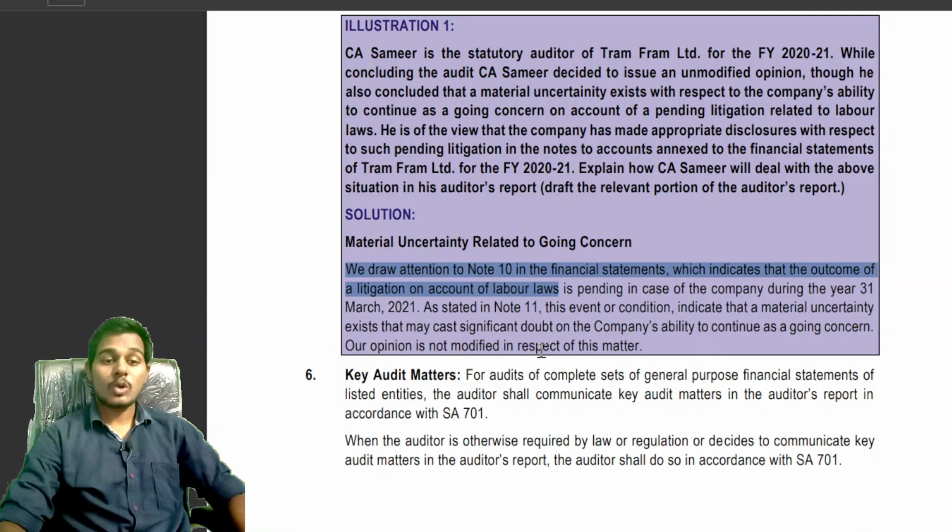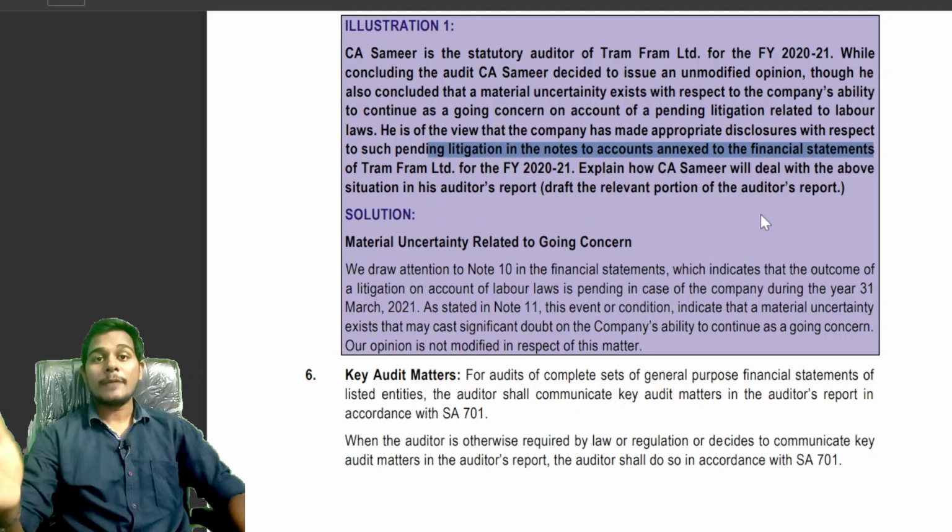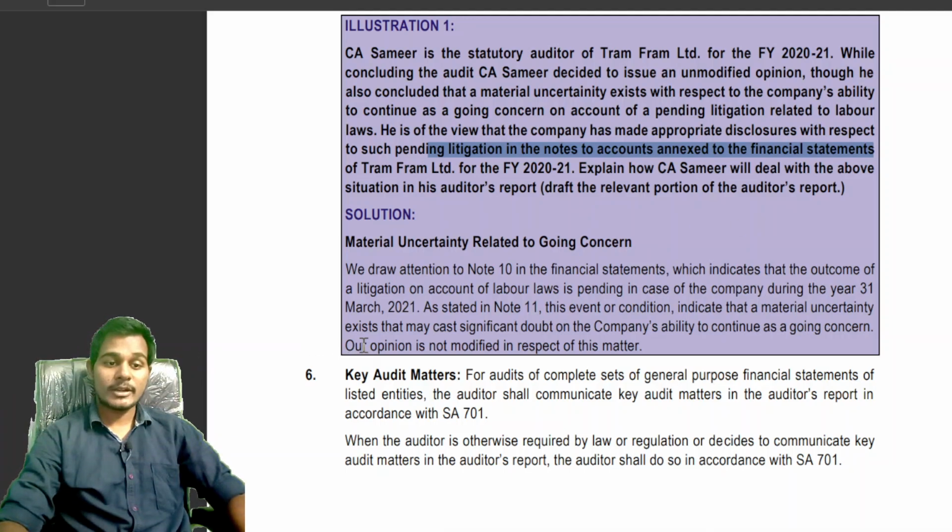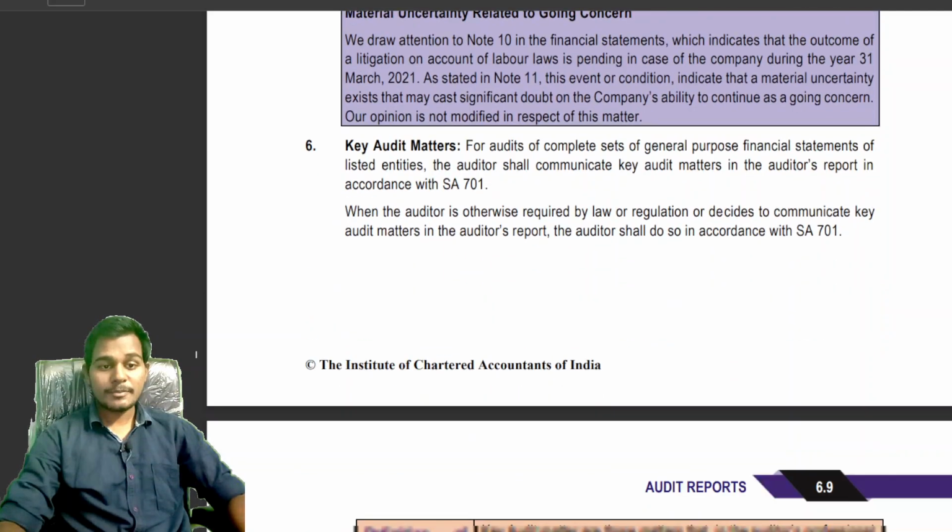Our opinion is not modified in respect of this matter because material uncertainty exists, but adequate disclosure is made. See, appropriate disclosure with respect to such pending litigation is made in the notes to accounts annexed to the financial statements. That is why the auditor will give an unmodified opinion. That is what is provided: our opinion is not modified. That is, we will give an unmodified opinion. That is what, students. Next, key audit matters.